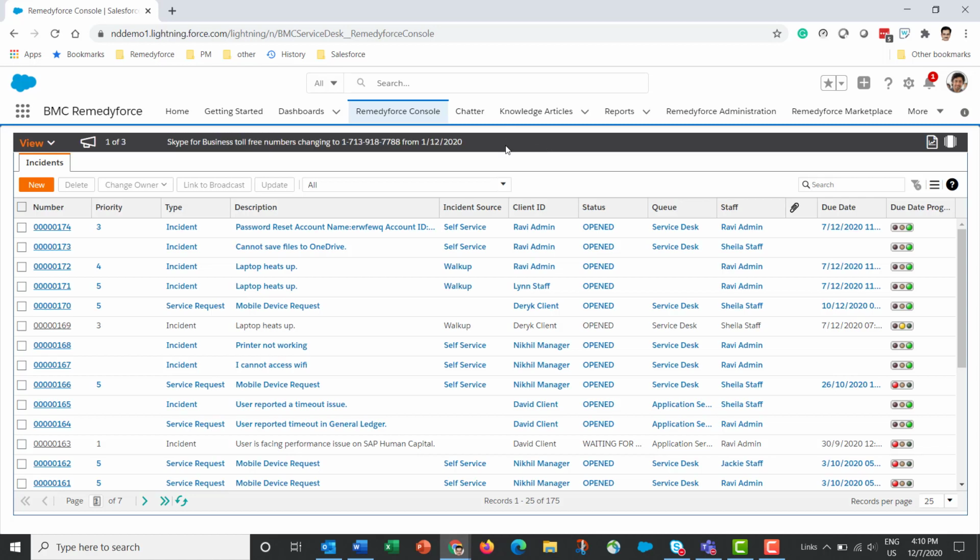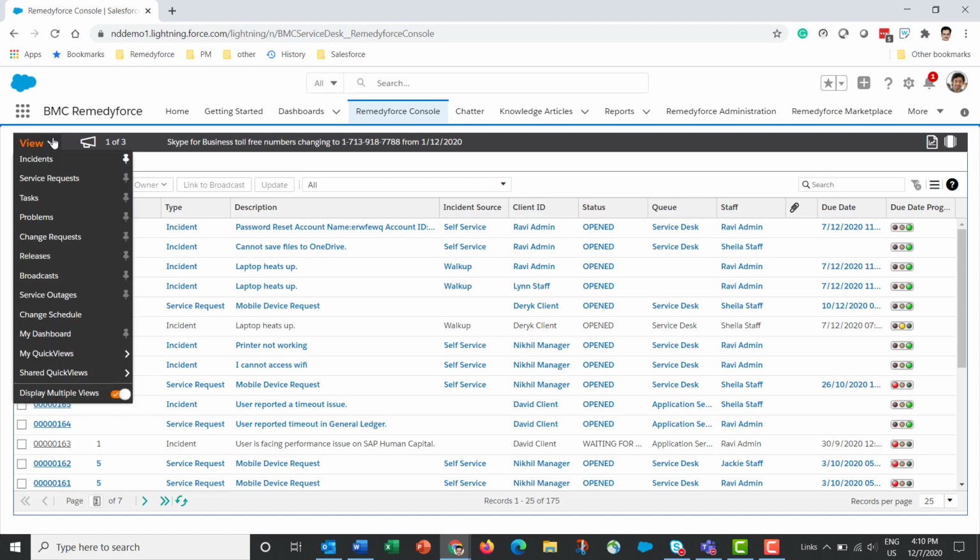In the header, we have this broadcast banner. I can see that there are 3 broadcasts here. And broadcasts are any news items that the service desk might want to communicate to the wider IT organization or HR organization. It's for communicating news on any ongoing outages or any upcoming outages or other events that may lead to unavailability of IT services or HR services and so on.